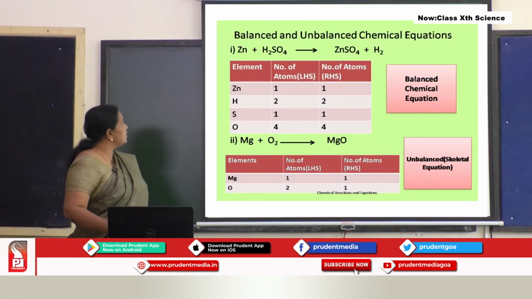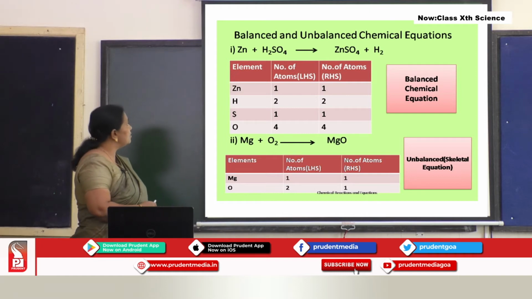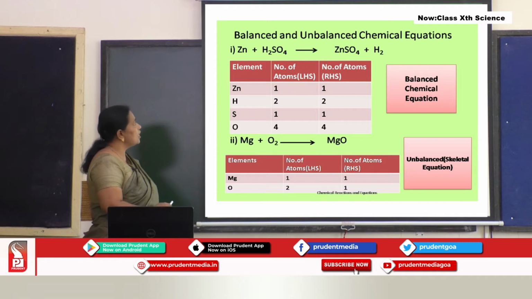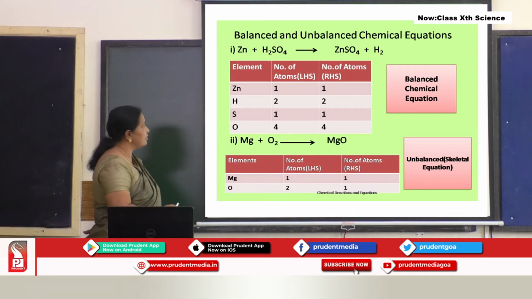Let us write the names of the elements in this equation. The first element is zinc. The next one is hydrogen, symbol H. The third is sulfur, and the fourth is oxygen, on the reactant side.